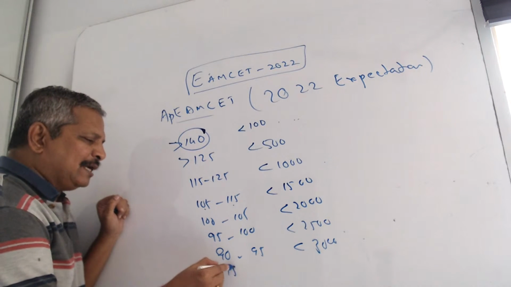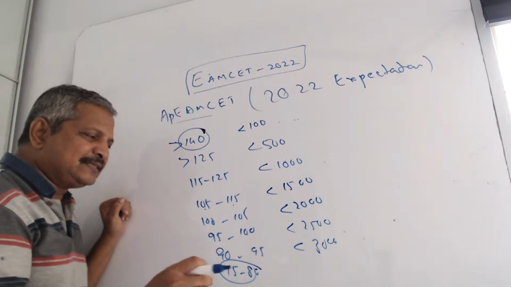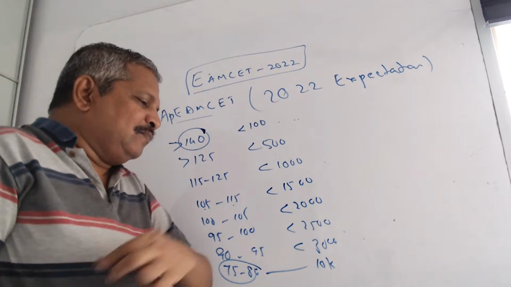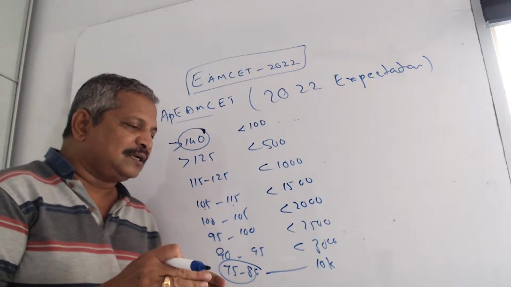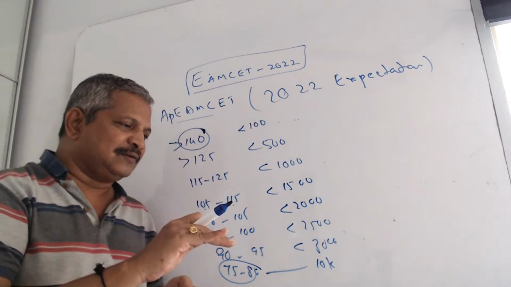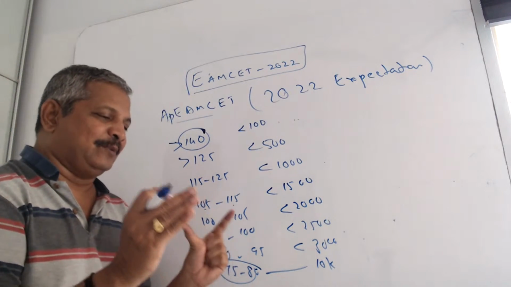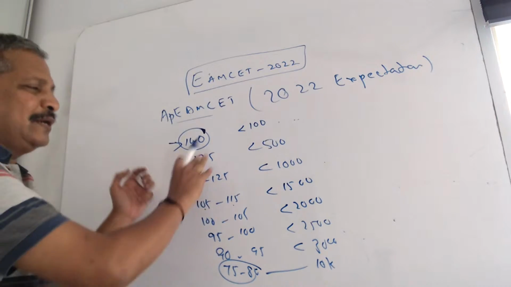And I'm expecting 75 to 80, almost same as the TSM said. Here also you will get 10,000. 75 to 80, you will get almost the same range I am giving, because this year TSM said a little easy was given, APM said a little hard was given. So both are almost the same type of papers. So you will get almost this type of range.